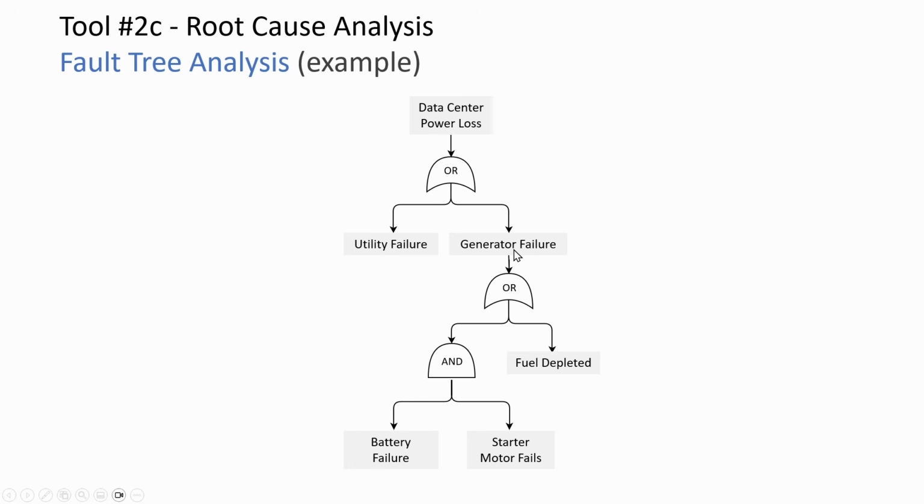Under generator failure, again, there are 3 causes, 2 of which are connected by an AND gate. Under the AND gate, basically both of these have to come true for the generator to fail. So the battery needs to fail, as well as the starter motor, for the entire generator to fail. However, between these 2 and the fuel depletion, just one of them has to come true in order for this event to occur. So I hope you get the hang of how a FTA diagram works.